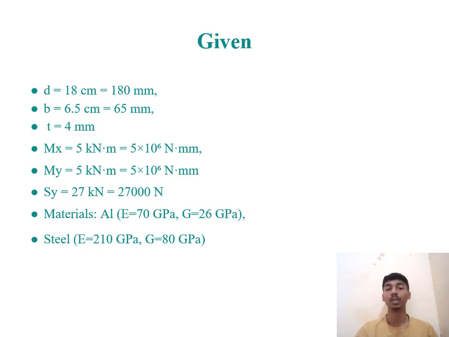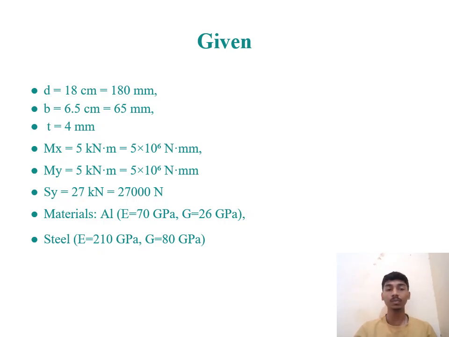So that is 5 into 10 raised to 6 Newton millimeter, and My is equal to 5 kilonewton meter. Like that, we have to convert it into Newton millimeter. That is 5 into 10 raised to 6 Newton millimeter, and Sy is equal to 27 kilonewton, that is 2700 Newton.